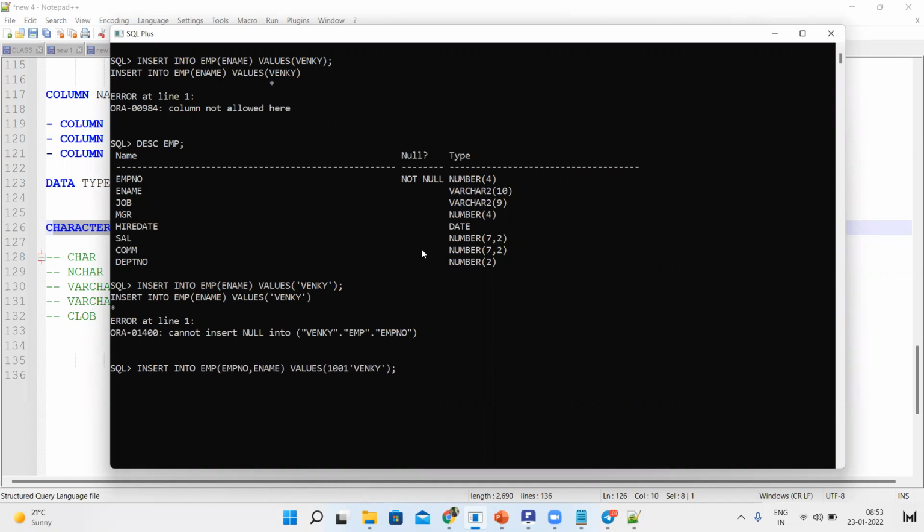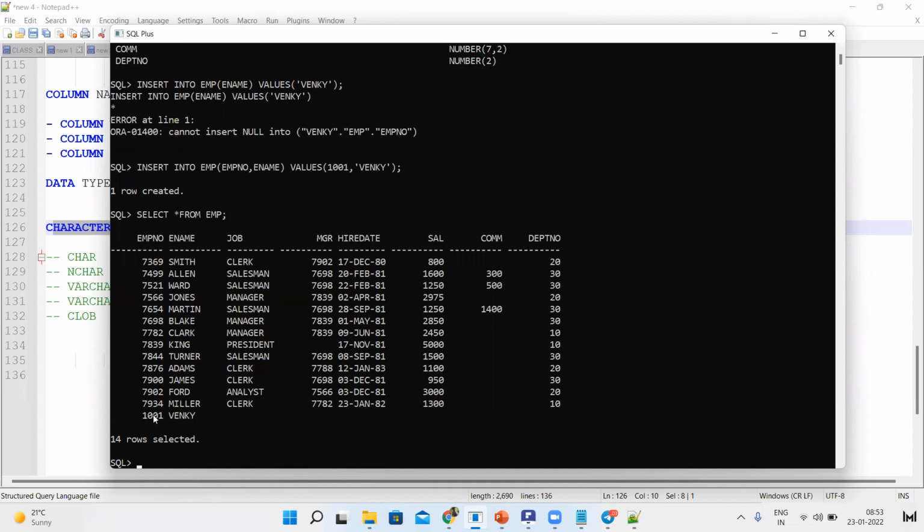The unique column is there. See here, not null. We should not insert the not null into the EMP number. Okay, see, now one row is created. Let us see whether the ename has been inserted or not.